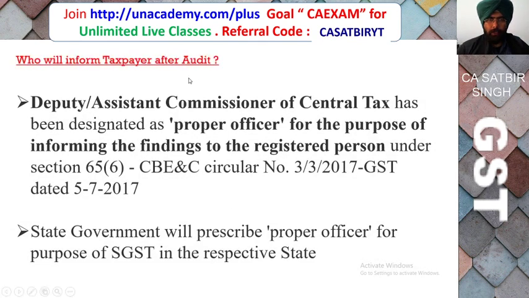Who will inform the taxpayer? For this purpose, Deputy or Assistant Commissioner of Central Tax has been designated as the proper officer for the purpose of informing the audit findings to the taxpayer.